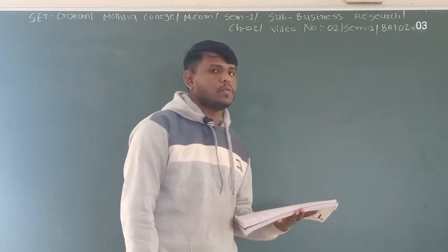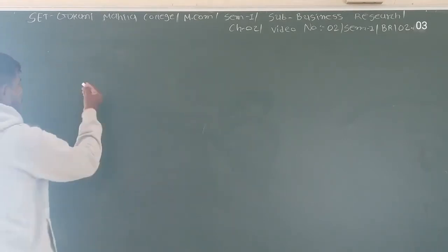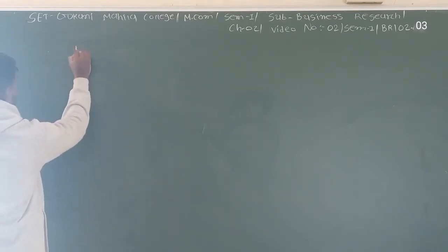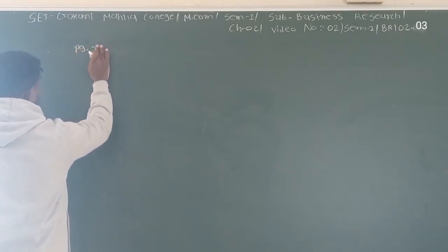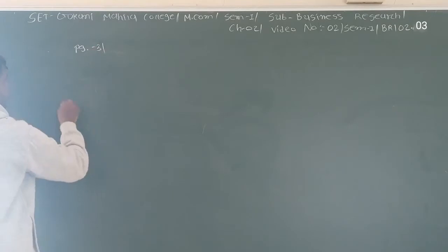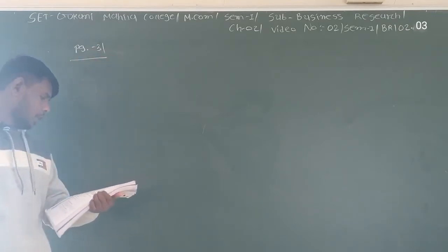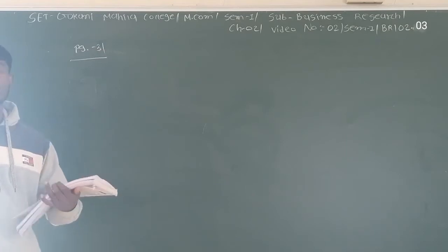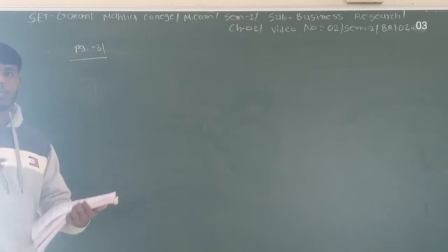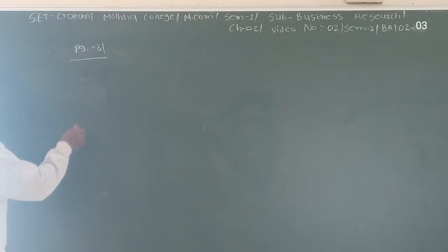Going to the next point of business research, on page number 31. That is the criteria for selection of the problem. How you can select a good problem for your research. The criteria for the selection of research problem.